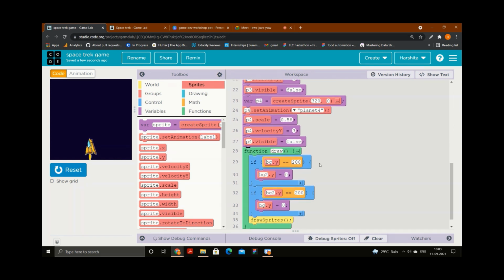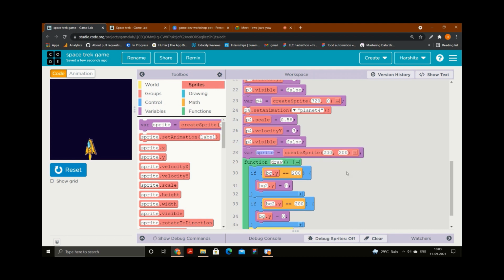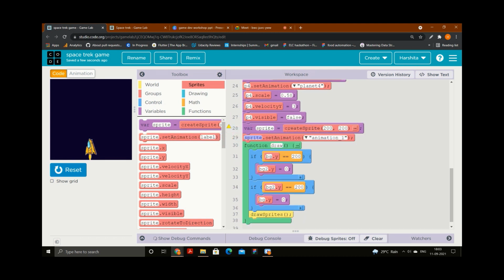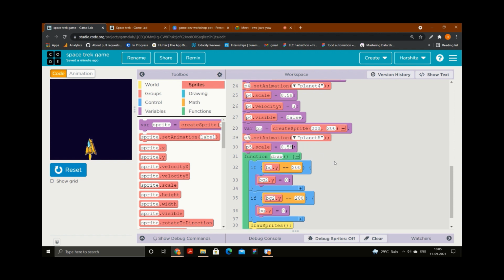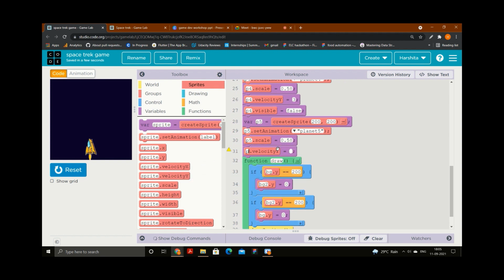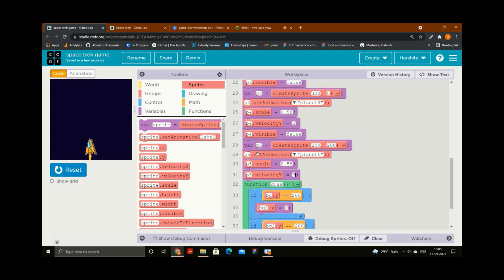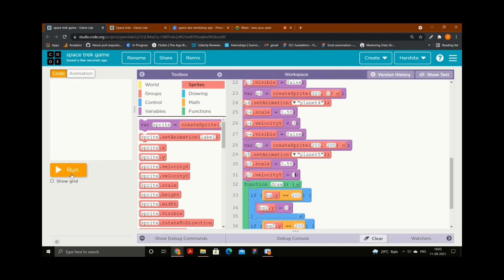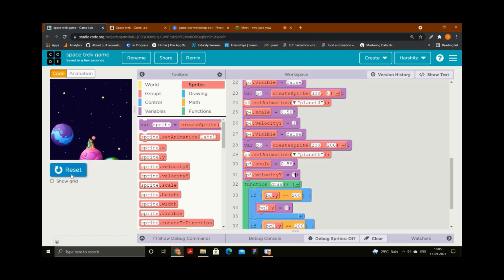Okay, similarly we will add our last planet. Yeah, the steps will remain the same. Okay, p5 velocity y. See, the steps are the same. First of all, I added a variable. I set the animation inside it. I set the size as 0.58. That is the same. I put some y velocity to it so that it will come in the down direction. But see, it is visible in the initial level. So I will make it visible as false.